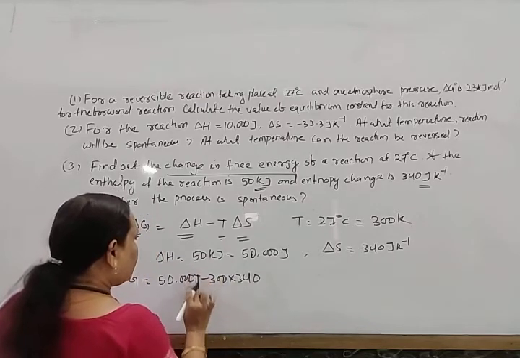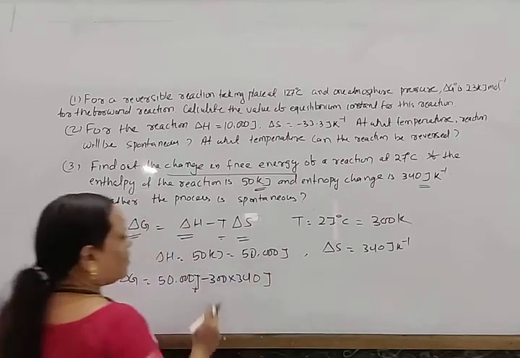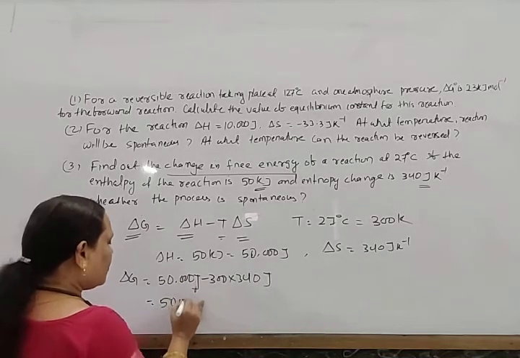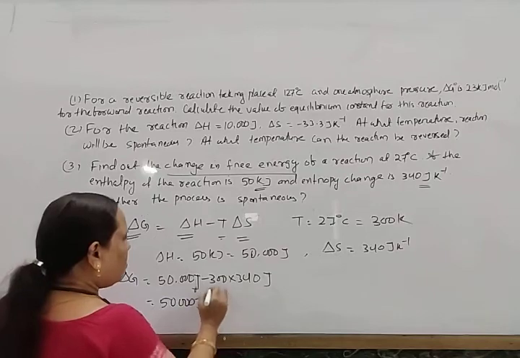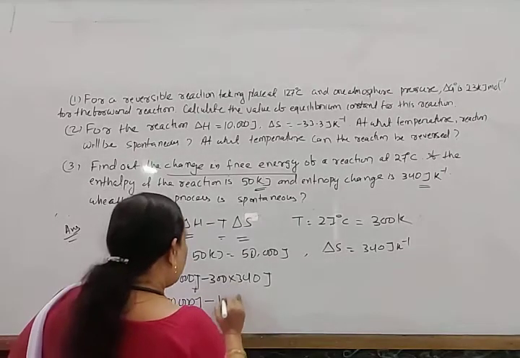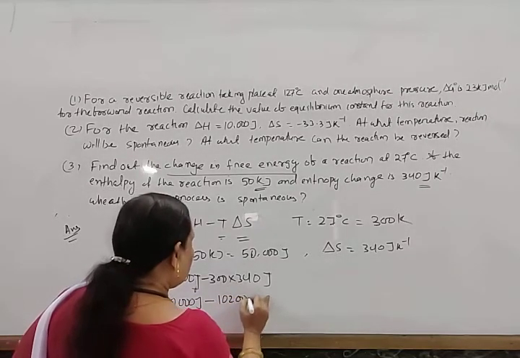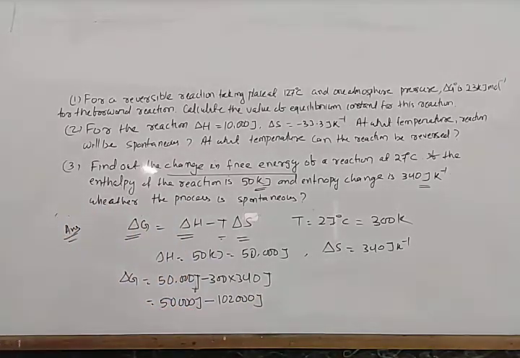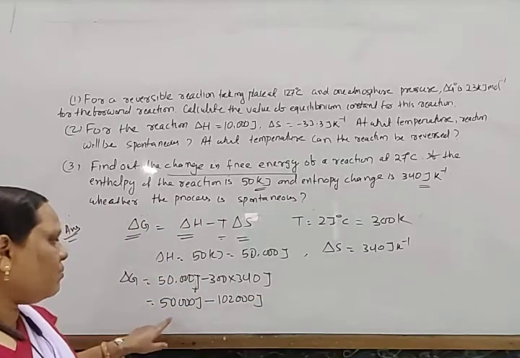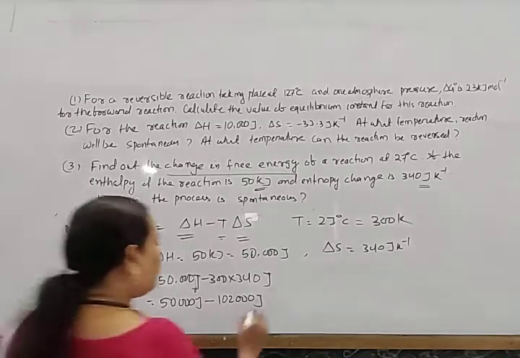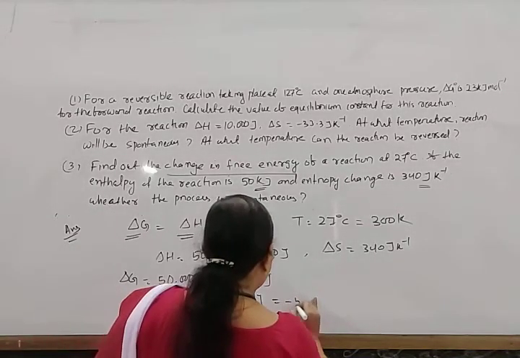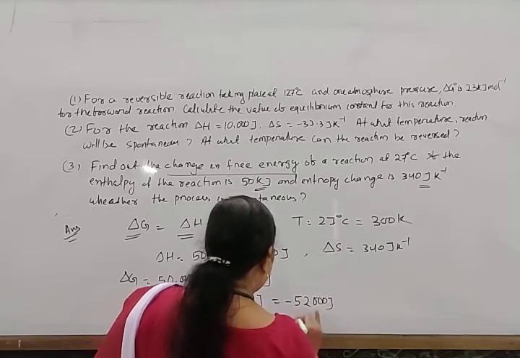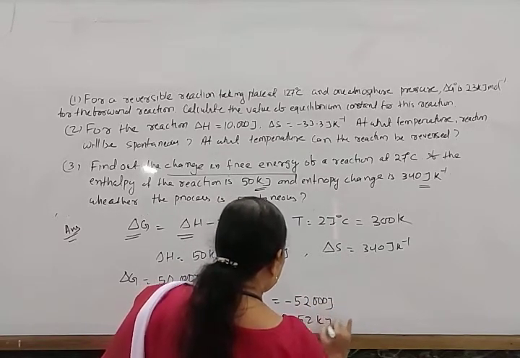This is given in joule and this is in joule. 300 into 340 is 102,000 joule. So 50,000 joule minus 102,000 joule. So this value is minus 52,000 joule or minus 52 kilojoule.